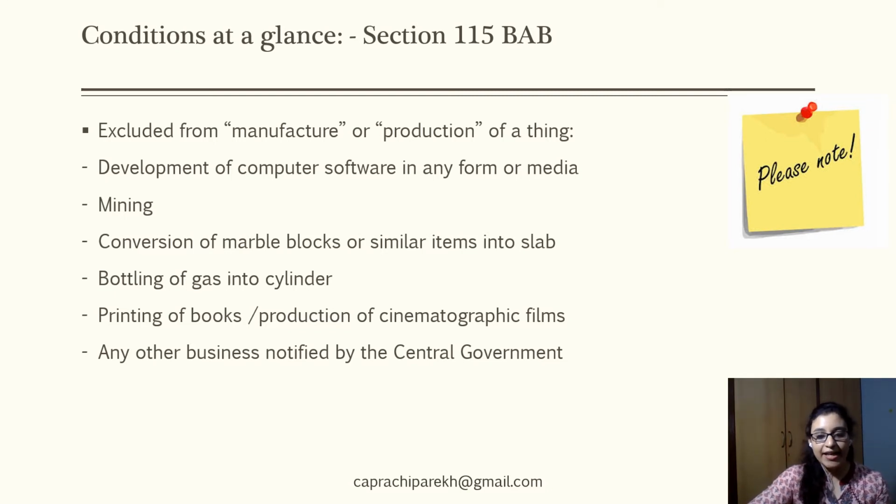And further then, any other business which is notified by the central government to be a part of the exclusions would also be excluded from the term manufacture, and companies which are into these kind of activities would not be eligible to claim the concessional rate of 15% under section 115 BAB. However, they would still be eligible to claim the lower rate of 22%, which is envisaged by section 115 BAA.